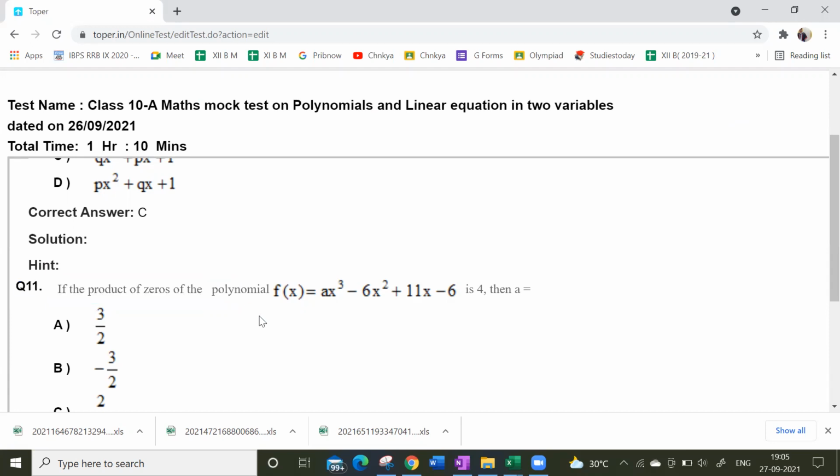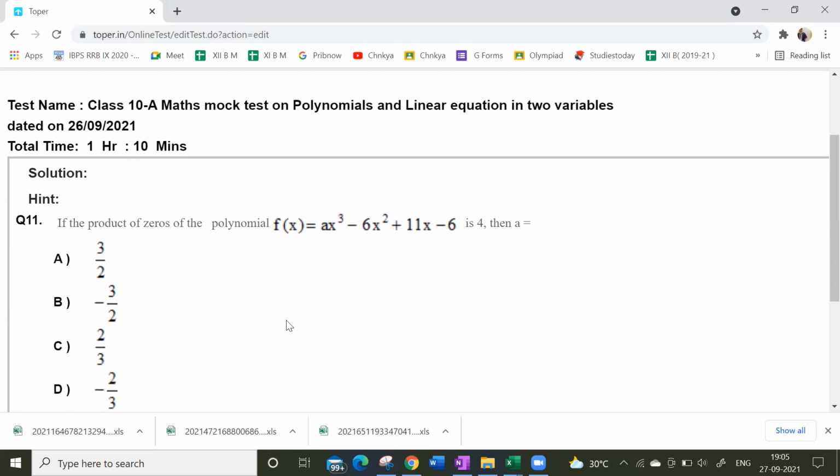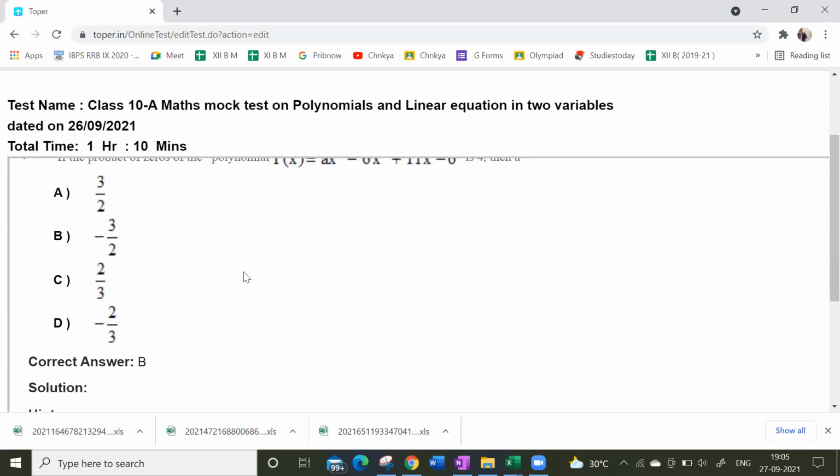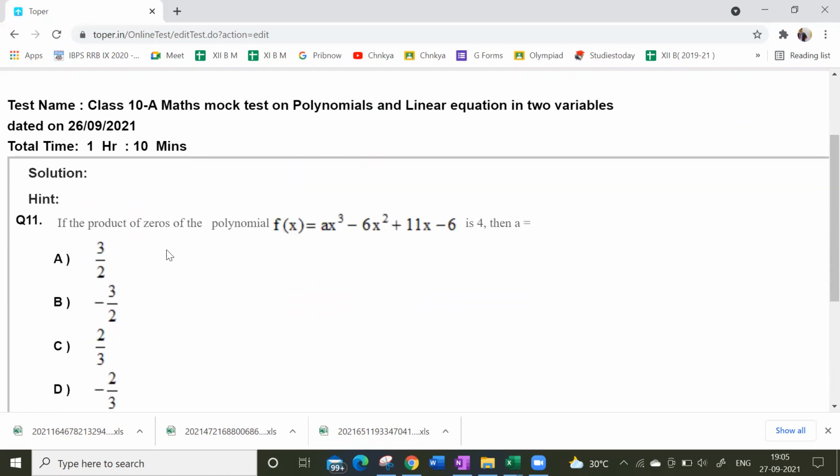Yes, next. If the product of the zeros of the polynomial alpha, beta, gamma is equal to... Because this is a cubic polynomial, not a quadratic polynomial. So alpha, beta, gamma will be the option. That's how you have to solve. Minus 3 by 2. Minus 3 by 2. How?